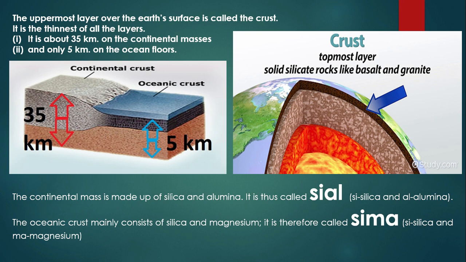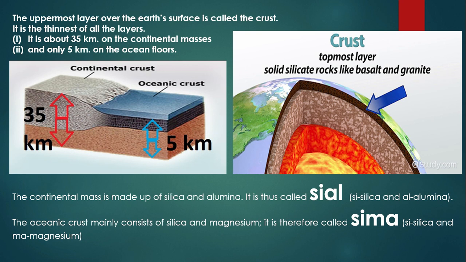The depth of the continental crust is 35 kilometers, whereas the oceanic crust starts from the ocean floors and goes up to the mantle, means the second layer. Its depth is 5 kilometers.